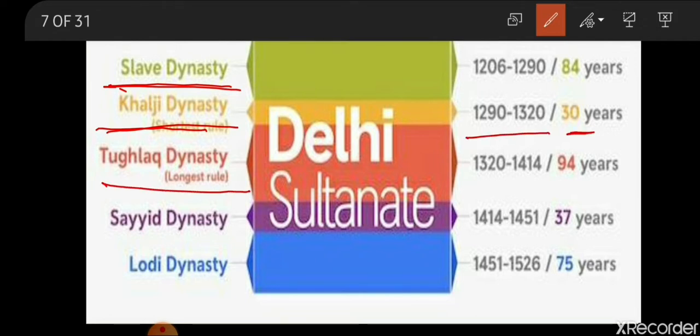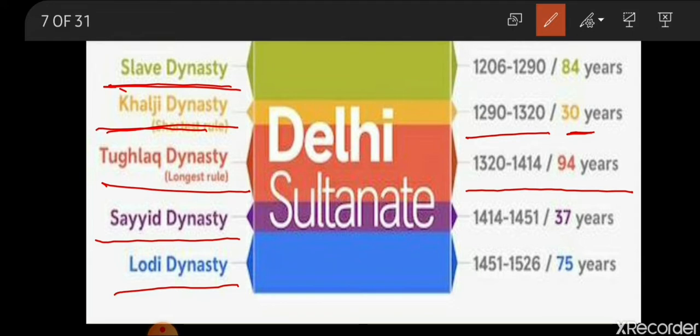Next was the Tughlaq dynasty, the longest reigning period of rulers in Delhi. They ruled for 94 years. Next is the Sayyid dynasty, and the last is the Lodi dynasty. As all of you know, the last ruler of Lodi was defeated by Babur, and after that the Mughal Empire was established in India.